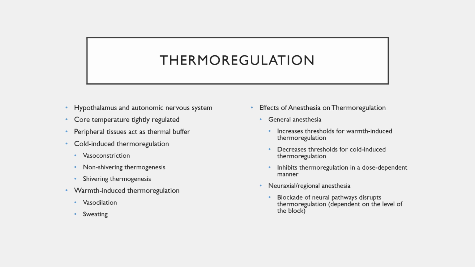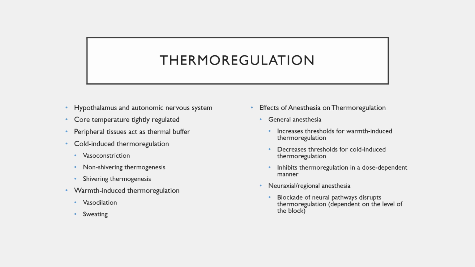The cold-induced mechanisms include vasoconstriction, non-shivering thermogenesis, and shivering thermogenesis, and the warmth-induced mechanisms include vasodilation and sweating. And there is a very narrow temperature range, an interthreshold range, wherein these mechanisms begin to kick in. There's about a 0.2 degree Celsius difference from when these cold-induced and warmth-induced regulation mechanisms begin to kick in.